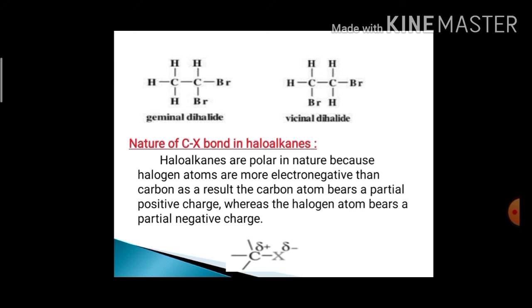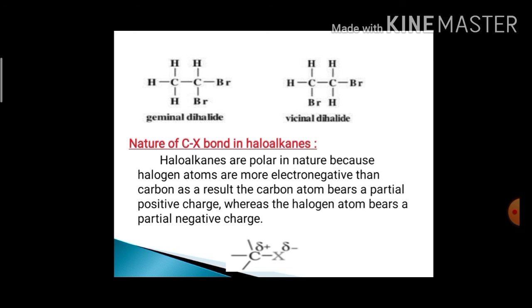See, in these examples, in the first example, two halogen atoms are bonded to only one carbon atom. In another example, two halogen atoms are bonded to adjacent carbon atoms. So that's why they are called geminal dihalide and vicinal dihalide.